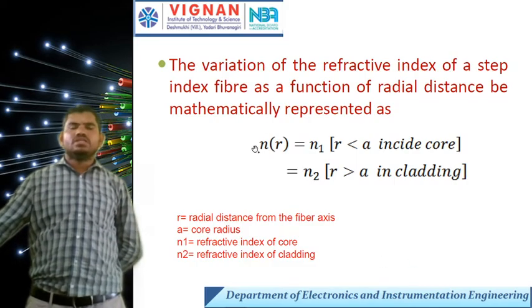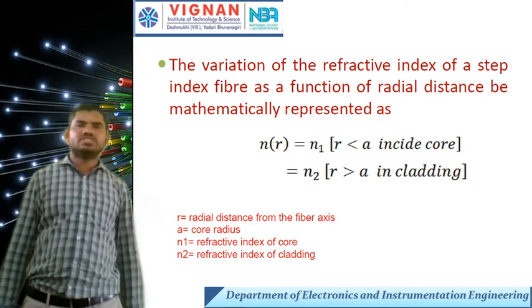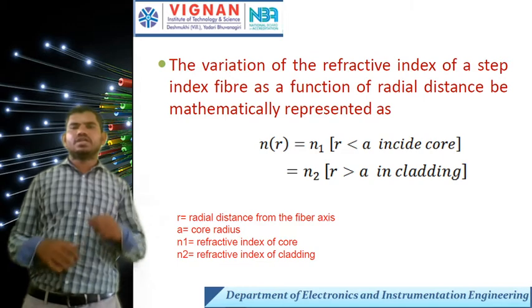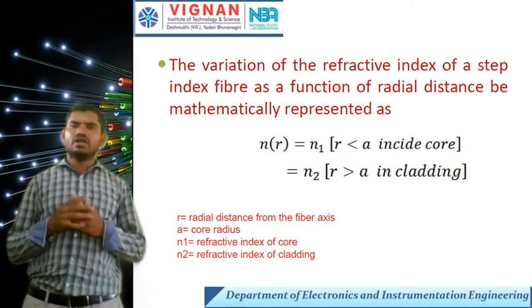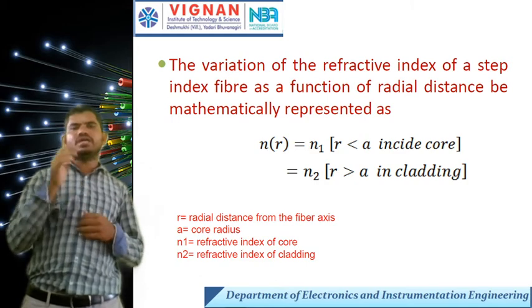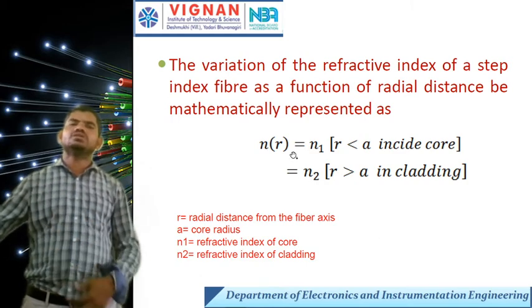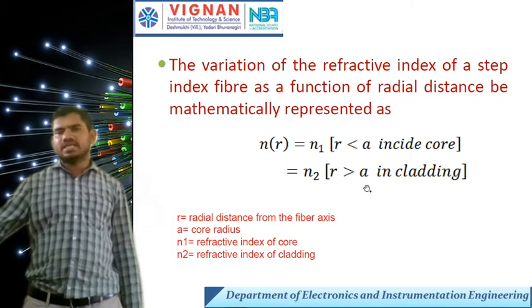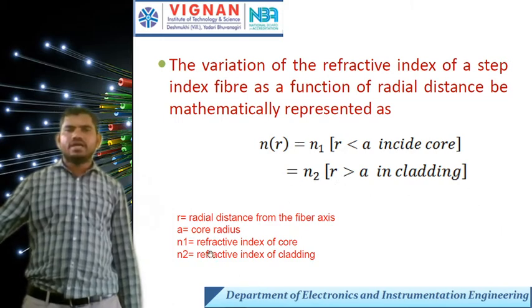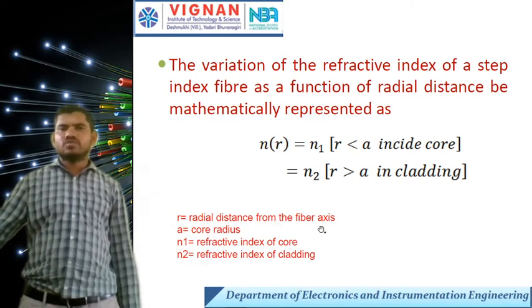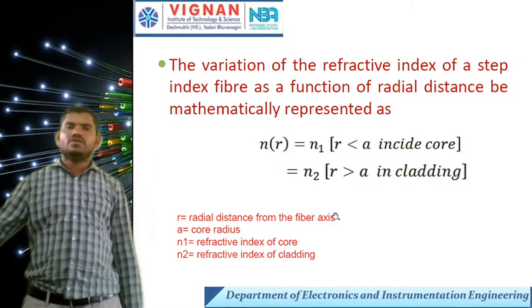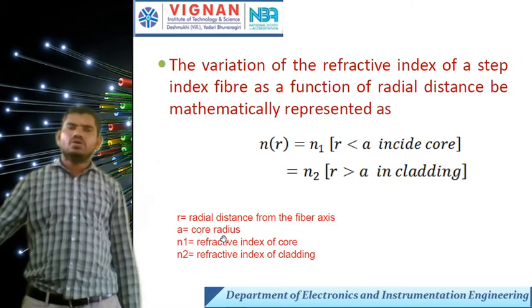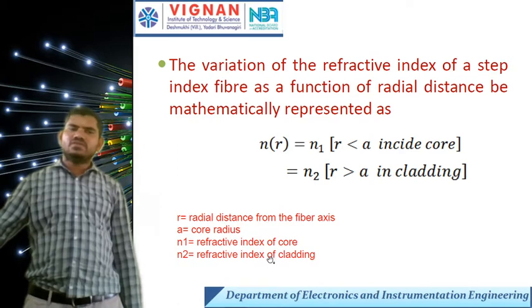Next, the variation of the refractive index of a step index fiber as a function of radial distance can be mathematically expressed as n(r) = n1 for r less than a, in the core, and n(r) = n2 for r greater than a, in the cladding. What are r and a? r is the radial distance from the fiber axis, and a is the core radius. n1 is the refractive index of the core and n2 is the refractive index of the cladding.